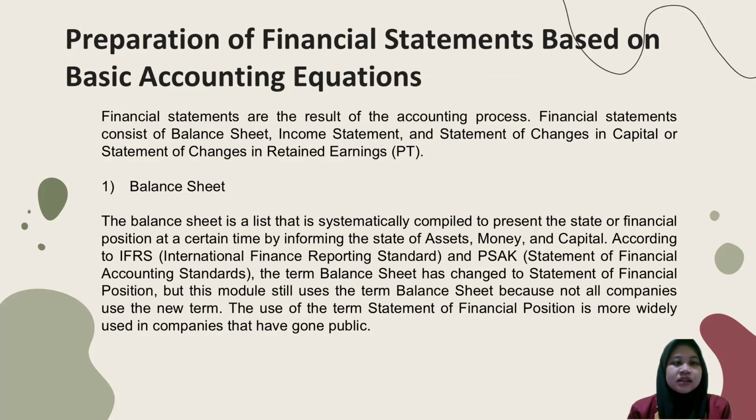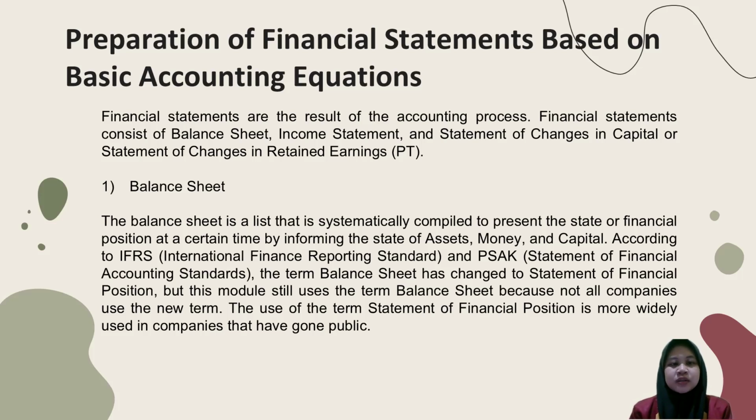The balance sheet is a list that is systematically compiled to present the state of financial position at a certain time by informing the state of assets, debt, and capital according to International Financial Reporting Standards and Statement of Financial Accounting Standards. The term balance sheet has changed to Statement of Financial Position, but this module still uses the term balance sheet because not all companies use the new term.